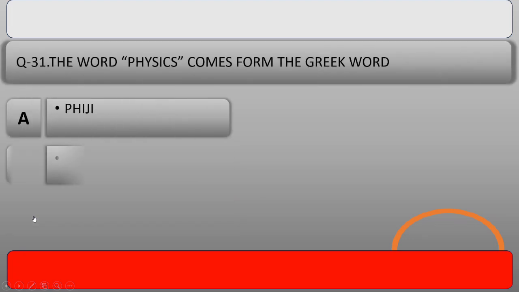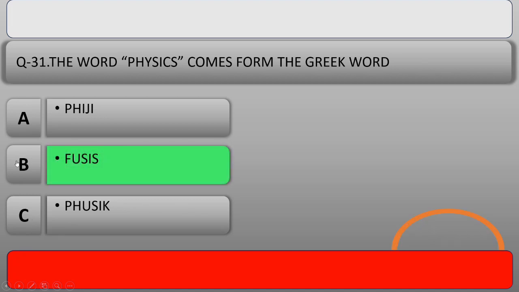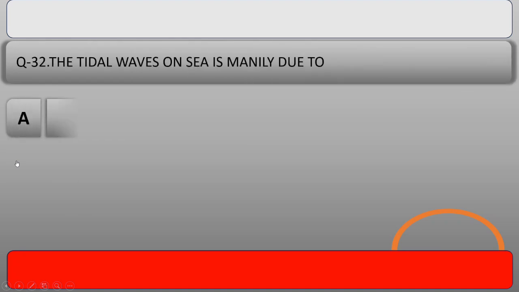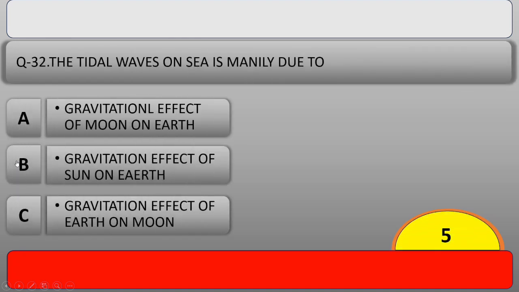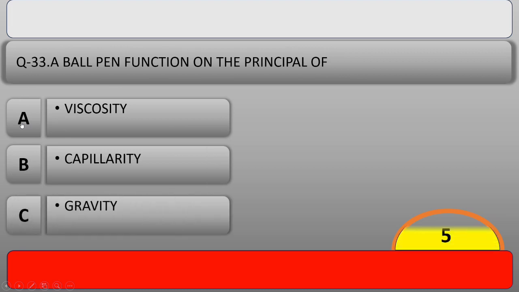Our next question is, the word physics comes from the Greek word. Name the word. And the right answer is option B, fuses. Our next question is, the tidal waves on sea are mainly due to, and the right answer is option A, gravitational effect of moon on earth.